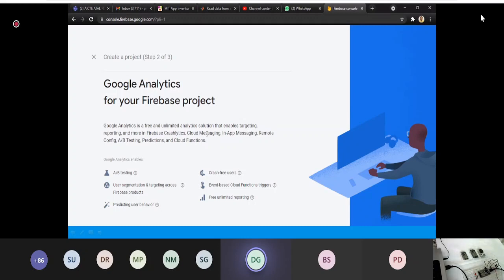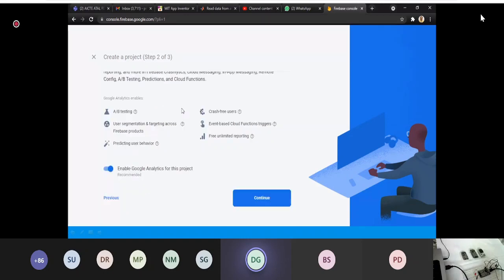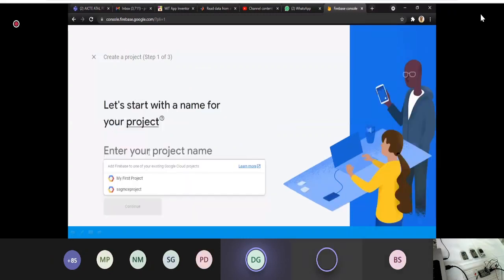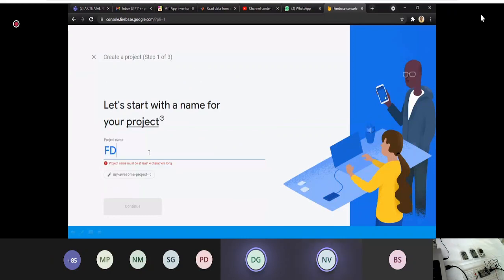It's asking to select parent resource after giving the project name. Okay, what is that actually?